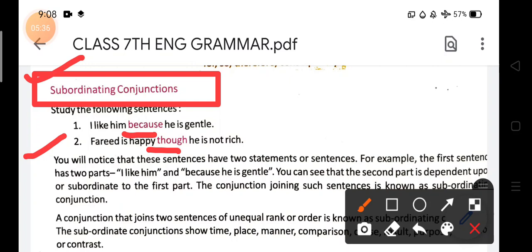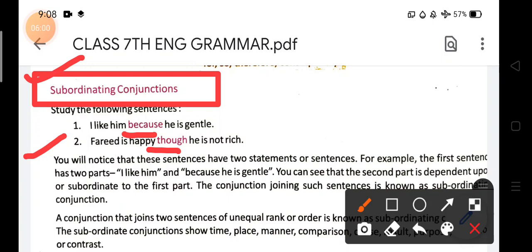First part, I like him, and second part, because he's gentle. You can see that the second part is dependent upon, or subordinate to, the first part. It means what? Listen carefully. You can see here that the second part is dependent.